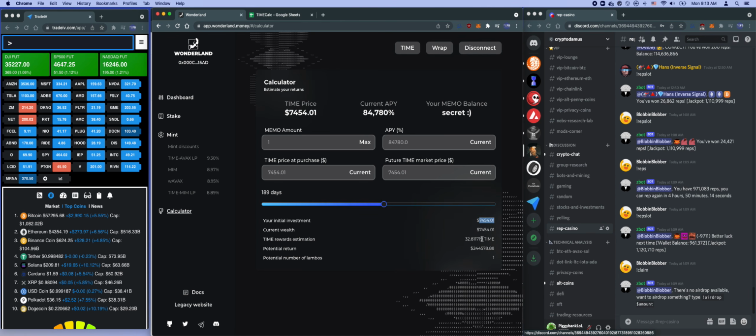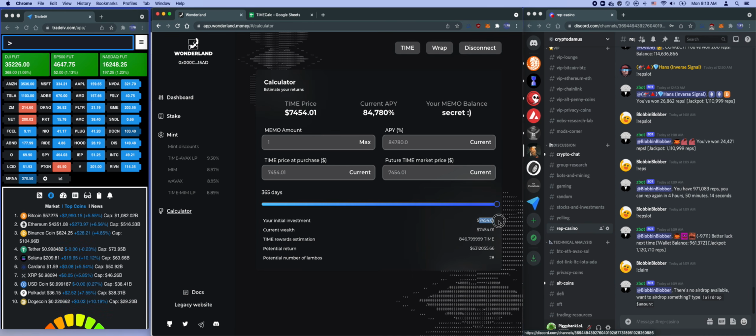So you started with 74.54, and now you have 32 Time tokens in your account. And that's $244,578, and you can buy 1 Lambo with that, right? Amazing. Now, let's go all the way to a year. In a year's time, your $7,400 investment becomes 846 Time.